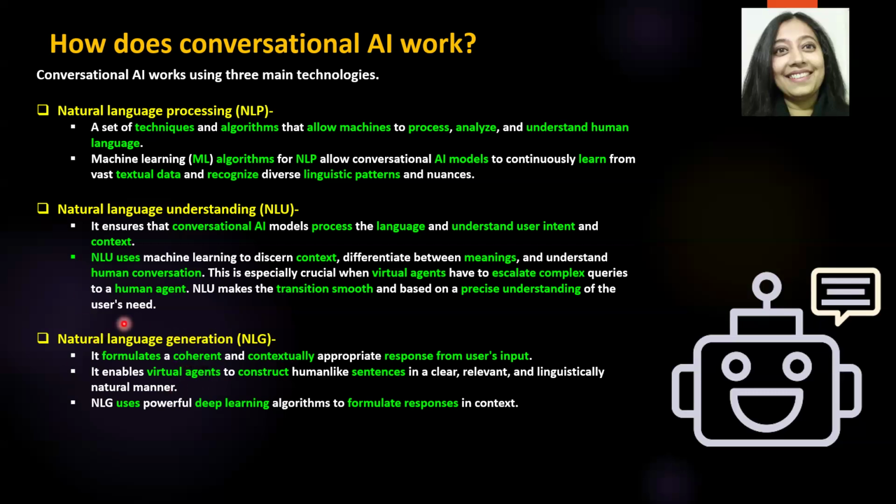Essentially, the machine learning model will have to formulate a response that is contextually appropriate as per the user's input. This enables virtual assistants, agents or chatbots to construct a human-like sentence or response that is clear, relevant, and linguistically natural to humans. Of course, behind the scenes, NLG uses deep learning or machine learning algorithms to formulate its response.